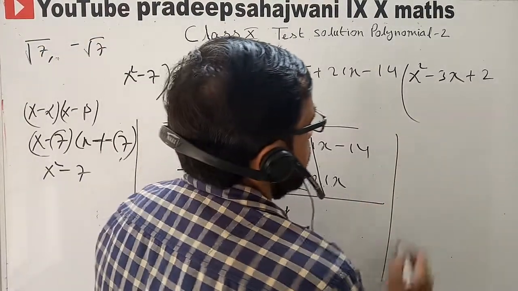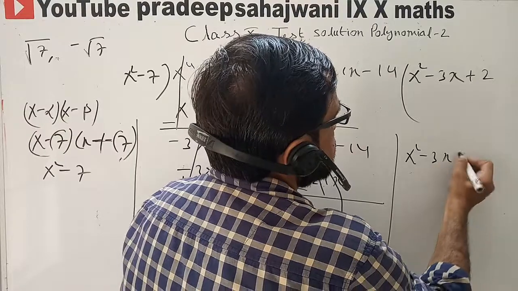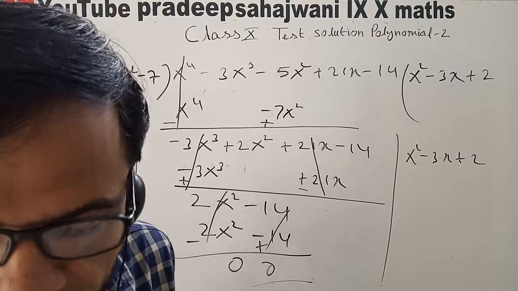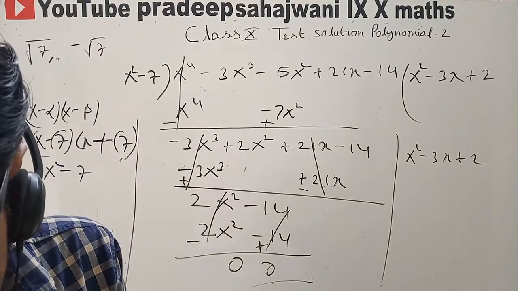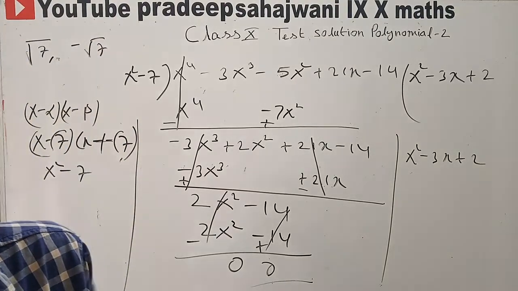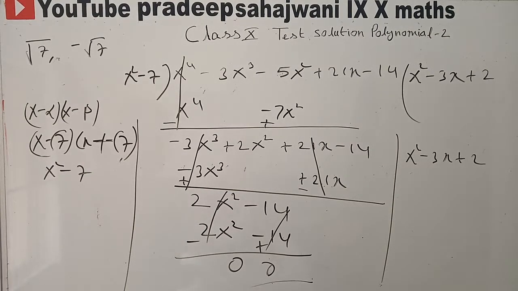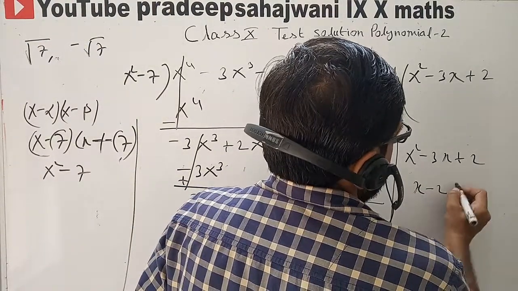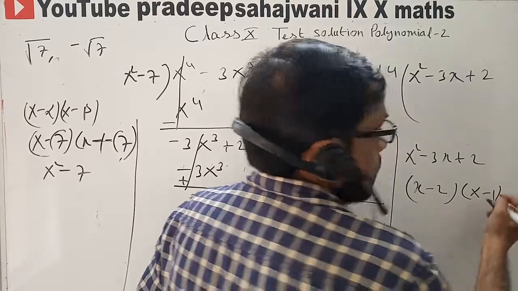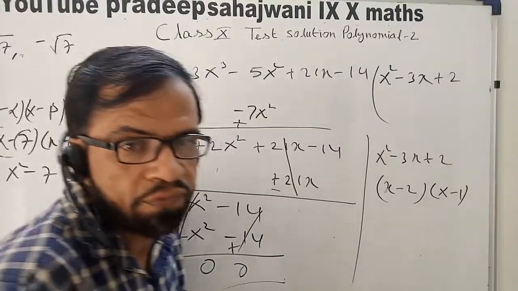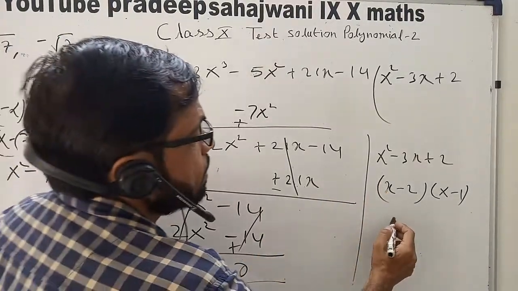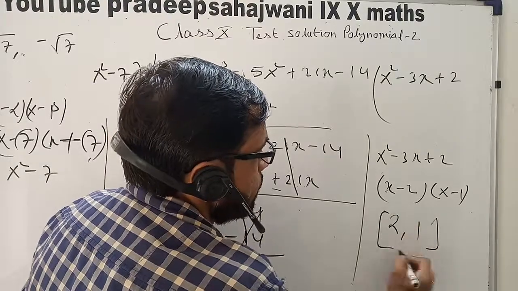Now see, x square minus 3x plus 2. So you can solve it by the middle term splitting fast. Okay, very good. Yes, very good. X minus 2, x minus 1. Okay, visible? You can verify x minus 2, x minus 1. So the remaining zeros are 2 and 1.